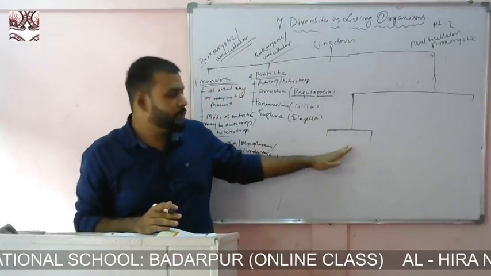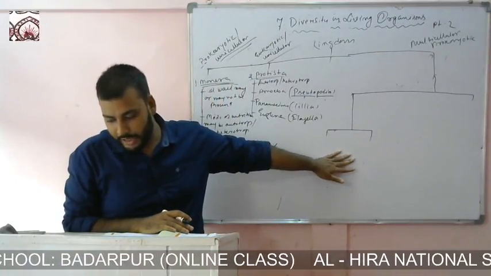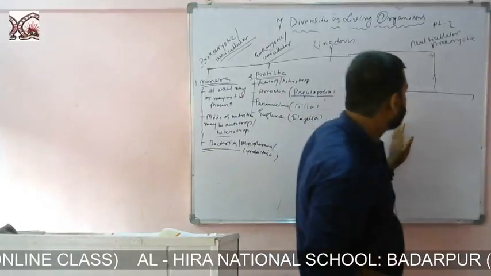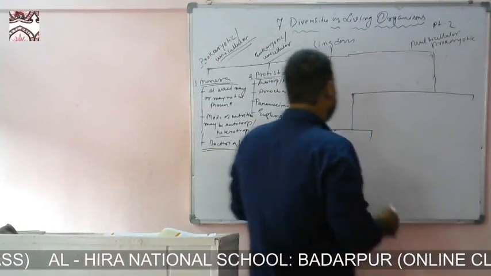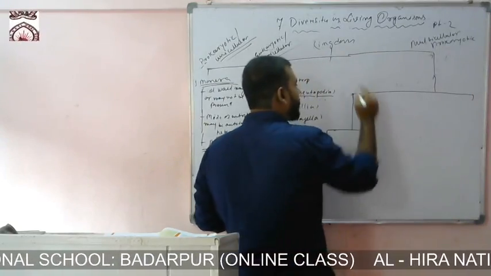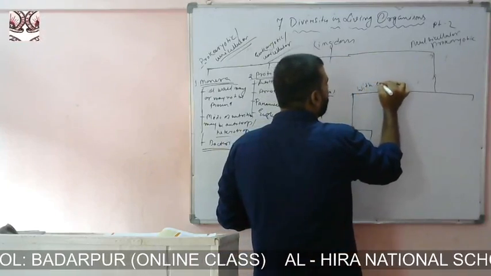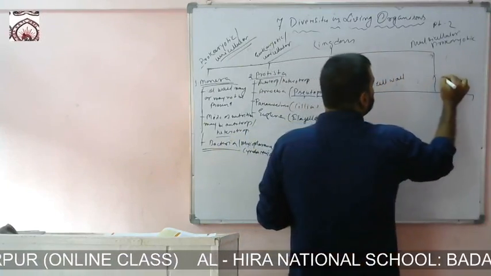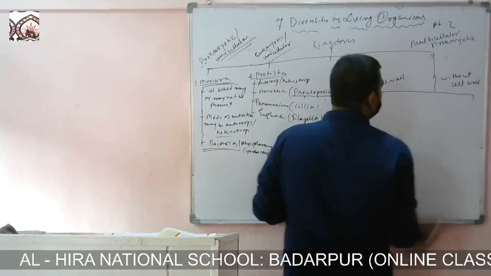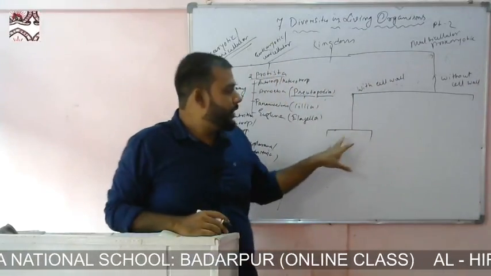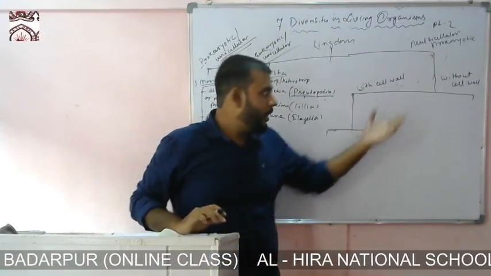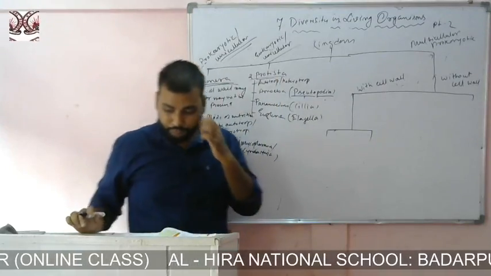Now the first division will be based on the presence or absence of cell wall. So in this part, the kingdoms which will be there will be with cell wall, and this one will be without cell wall. Now with cell wall there are two kingdoms, as we have already assumed. I'll write the names later. And without cell wall there are only two.